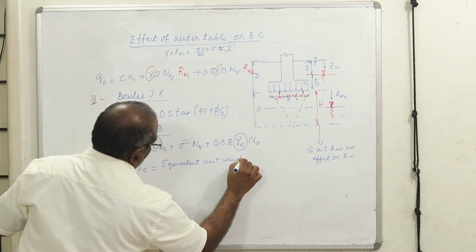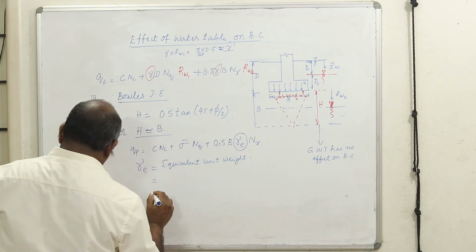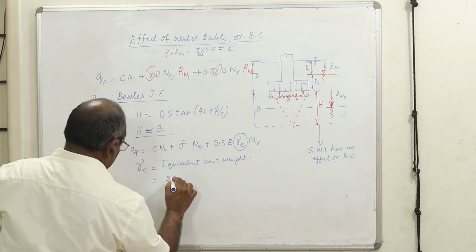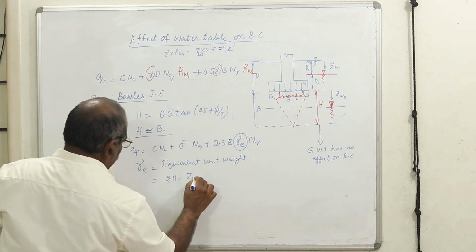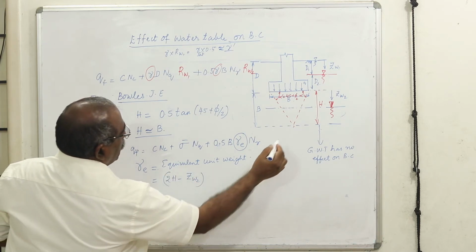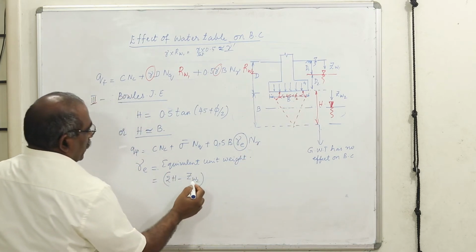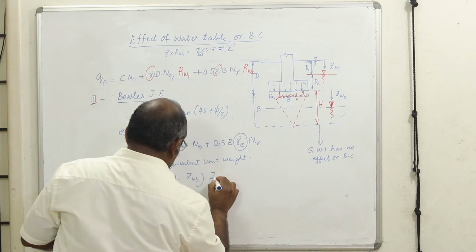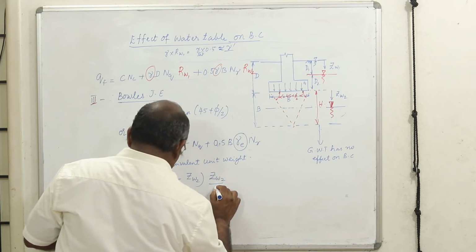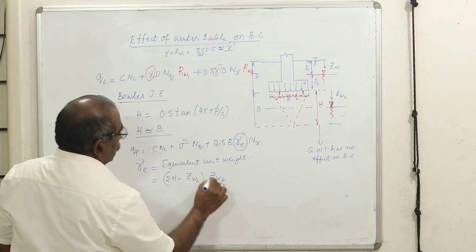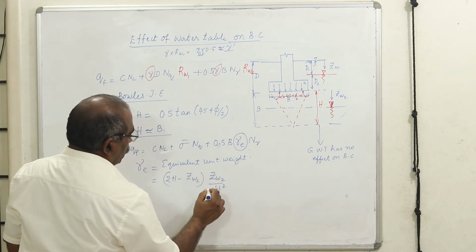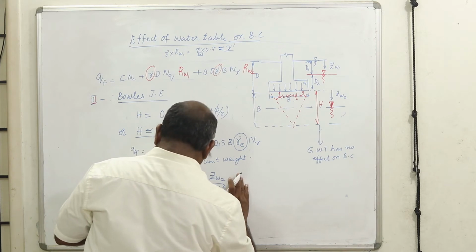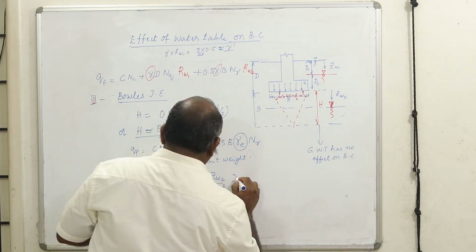So this is slightly complicated, nothing to worry. The second method which I told is the most convenient thing. It gives in terms of 2 times H minus ZW2, which is the depth of the water table from the footing level, plus into ZW2, that is the ratio of the height of the water table divided by square of the height or the zone which you are going to consider, into gamma.